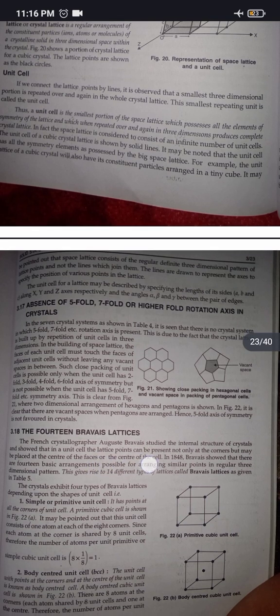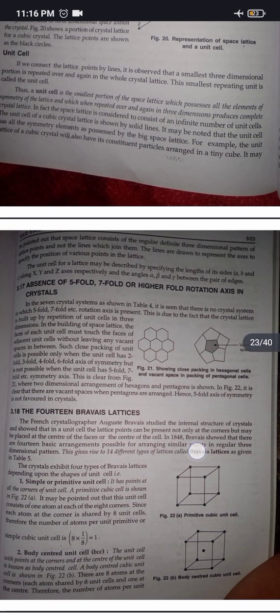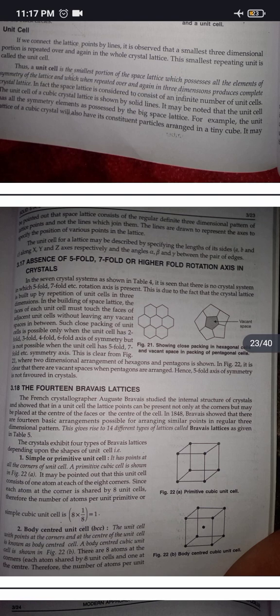The 14 Bravais lattices. The French crystallographer Auguste Bravais studied the internal structure of crystals and showed that in a unit cell, the lattice points can be present not only at the corners but may be placed at the center of the faces or the center of the cell. In 1848, Bravais showed that there are 14 basic arrangements possible for arranging similar points in a regular 3-dimensional pattern. This gives rise to 14 different types of lattices called Bravais lattices as shown in table 5.